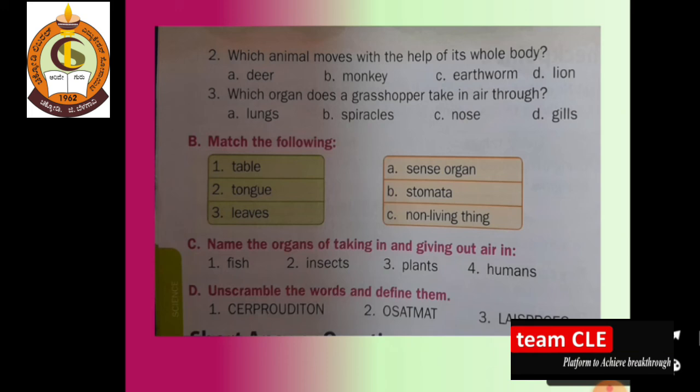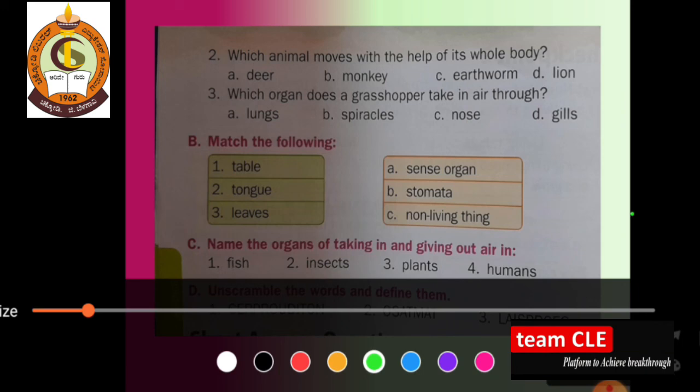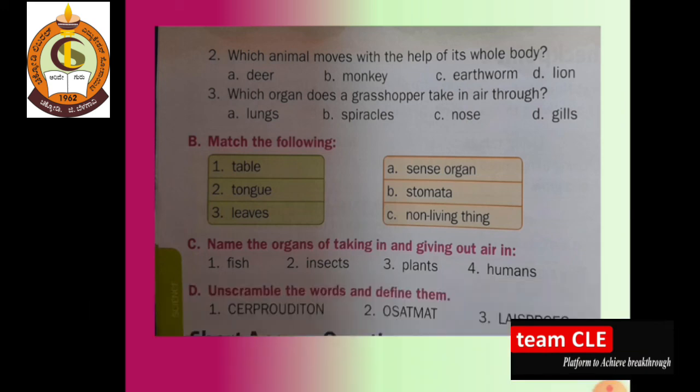Next is OSAT and MAT. This is our second unscrambled word. Whether we have learned this word today or yesterday, remember this. The next and last one is LAISPRCES. Whether we have learned this unscrambled word. So dear students, I am going to give you this answer in the next class.